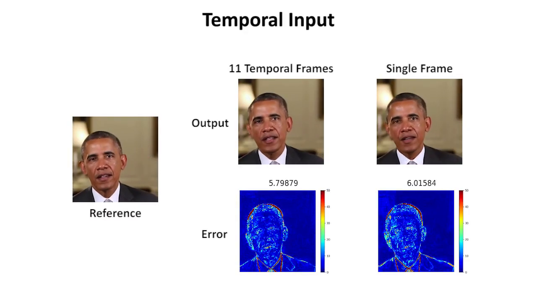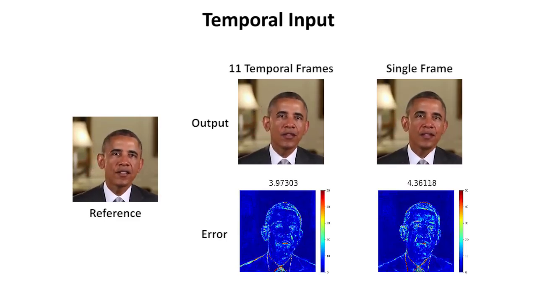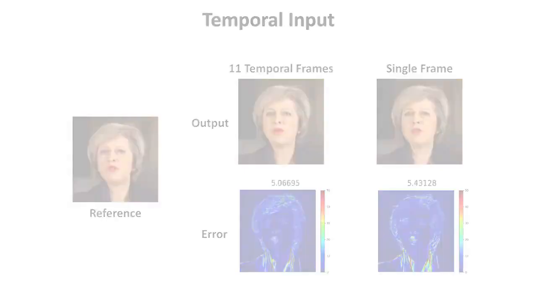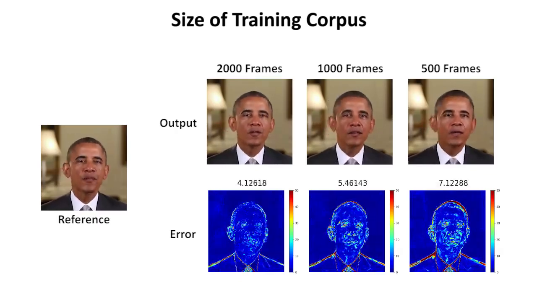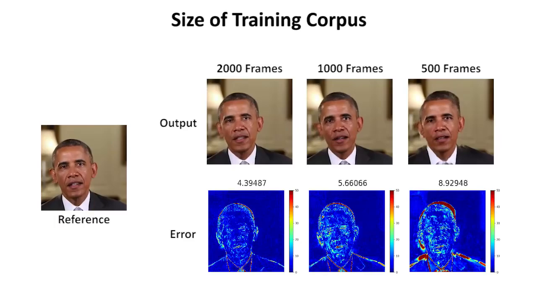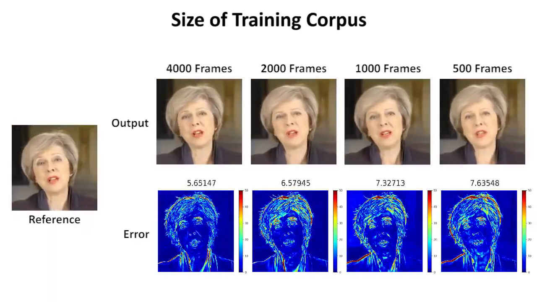We next evaluate our space-time conditioning strategy. Our novel space-time conditioning significantly improves the temporal stability of generated videos and leads to a much smaller photometric error. We also evaluate the required size of the training corpus. The quality of results improves visibly with larger training sets. The best results are obtained with a full dataset.